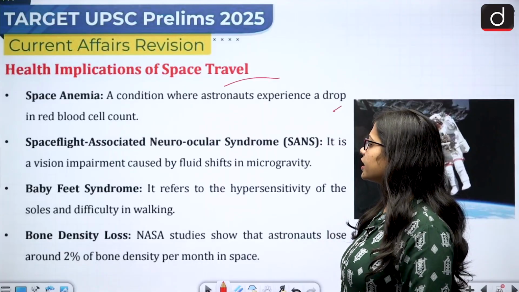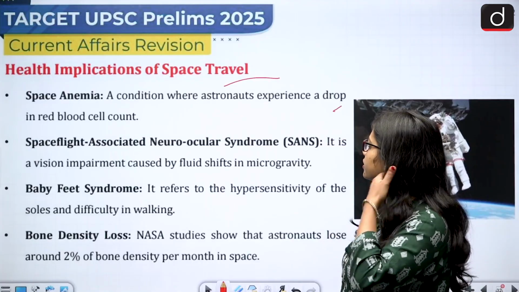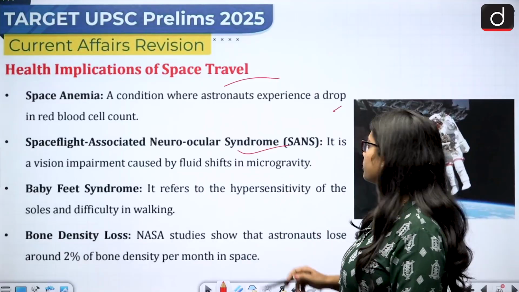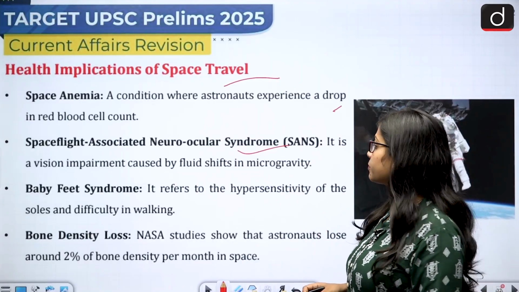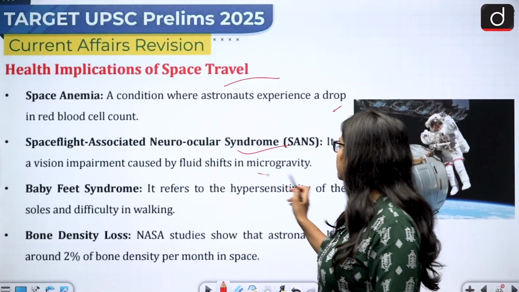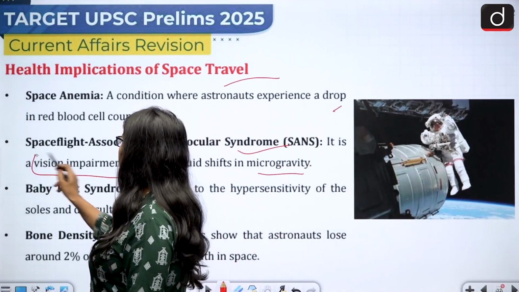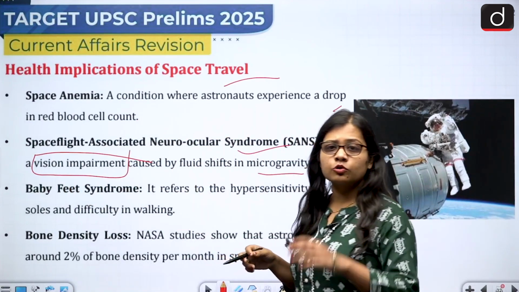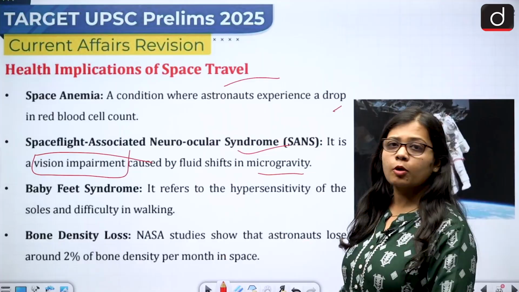Then comes the second, and that is spaceflight associated neuro-ocular syndrome. It is a vision impairment caused by fluid shift in microgravity. Vision impairment means that the person is not able to see things properly.